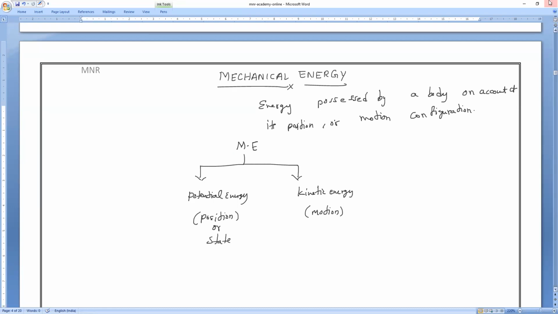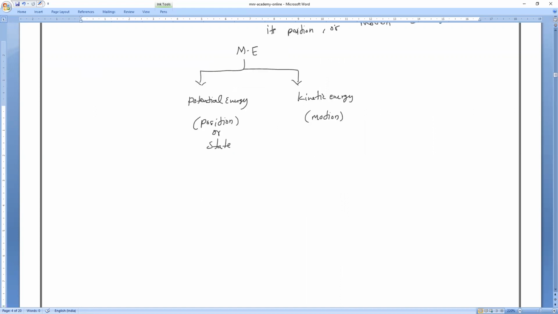Of course, when we are studying the examples, you will understand. So based upon the state or the position of the object, the energy possessed by the body is called potential energy. So let us start with potential energy, and then we'll go with kinetic energy. Today's class, our main target is potential energy, types of potential energy, and the derivation and formulas for each type of potential energy. Is it okay, everybody?